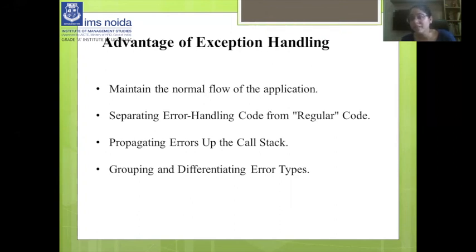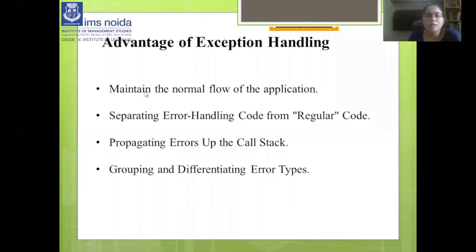This is the main advantage: no event can disturb our program.